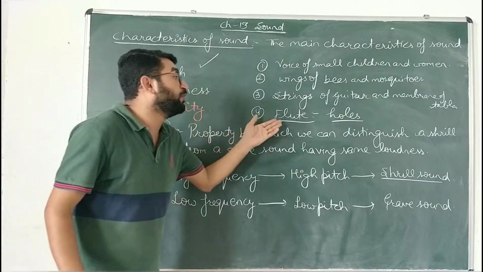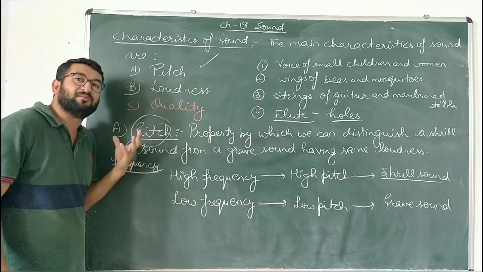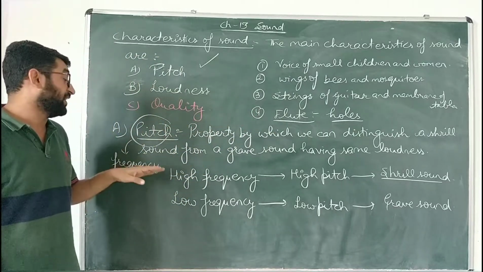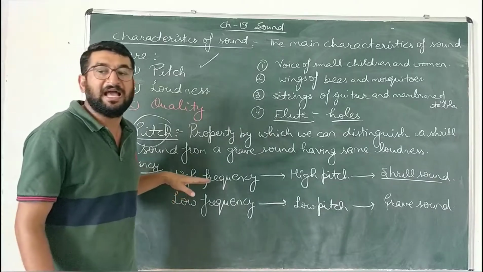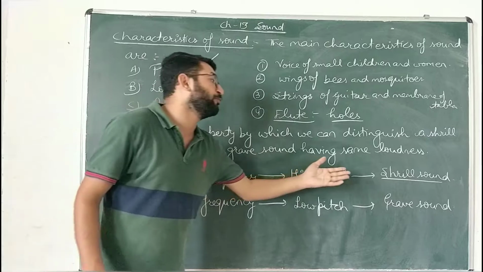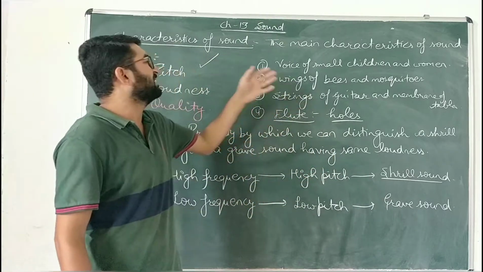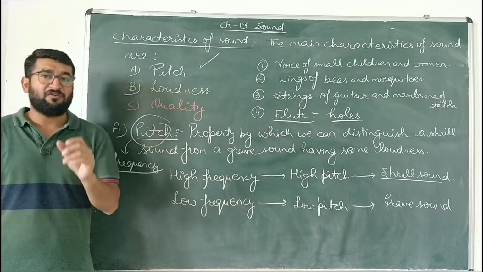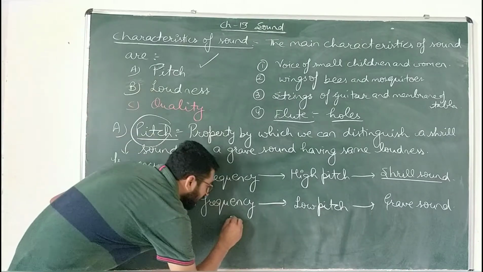So by closing the holes, the air present in that column of the flute changes, which ultimately changes the frequency and sets the appropriate pitch, which produces an appropriate sound. So these are the examples, bache. Rather than this, one example of that is ch-13.